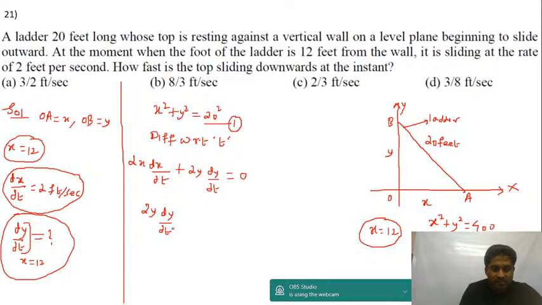2y into dy by dt is equal to, okay, minus 2x into dx by dt. 2 and 2 cancel. Okay, now from this I can write dy by dt is equal to minus x by y into dx by dt.